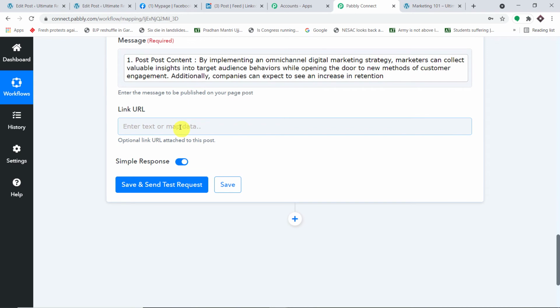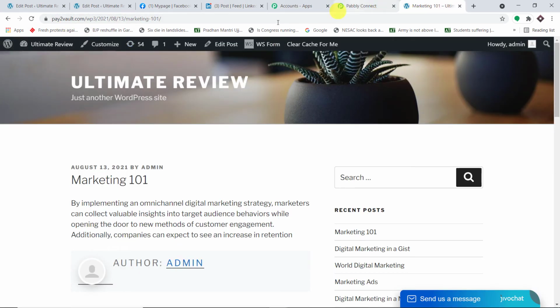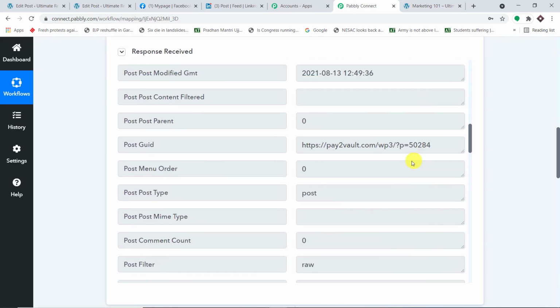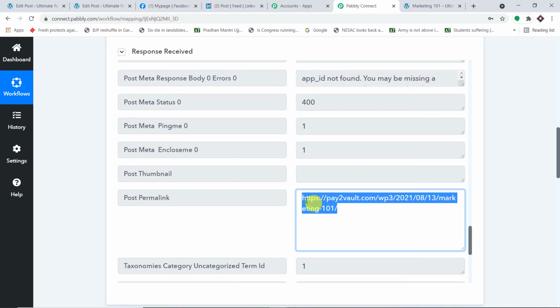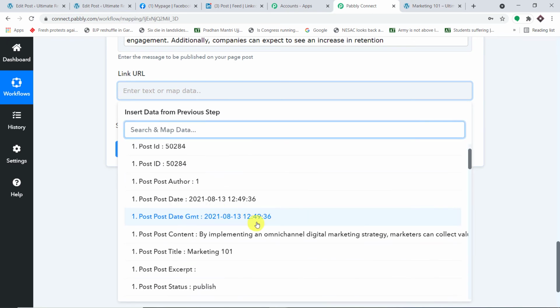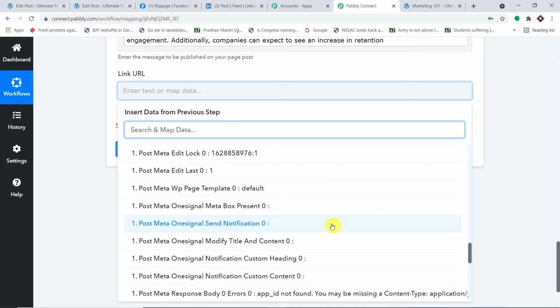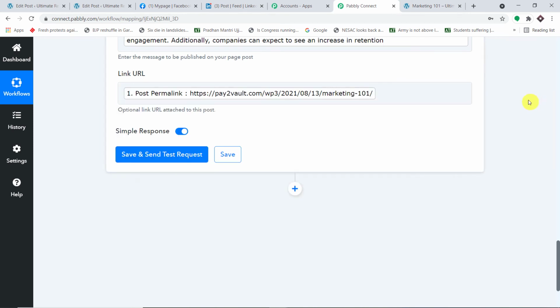Then we have to enter the link URL. So what is the link URL? This is something that I have mentioned earlier. This is the permalink. So where is our permalink? I had actually copied it and shown you. Okay, so this is the permalink. We are going to add this particular detail here. I'm just going to click here and add the permalink. Where is the permalink? Nope. Yeah, I think this is the one. Okay, and we have mapped it.